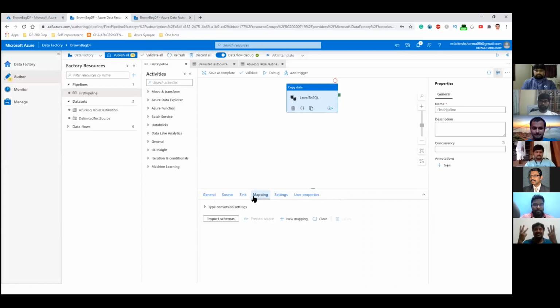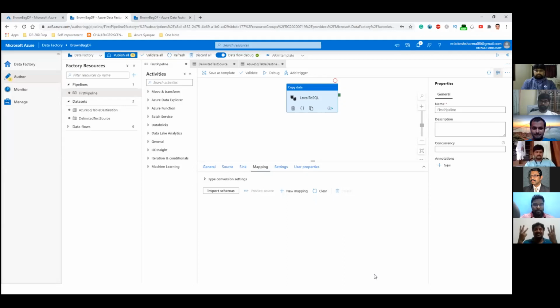Now, mapping can be a crucial part when you are extracting data from one system to another. So if you are confident that the column names in the source file are exactly equal to the column names in the target table, then you can use something called late binding. You can trust ADF to do the job for us and do the exact mapping for us.